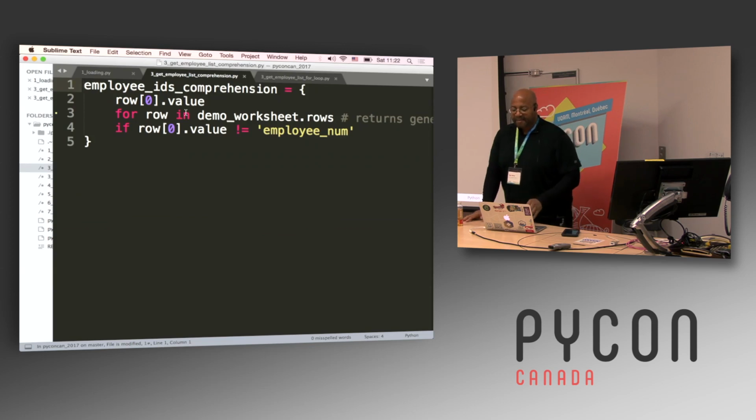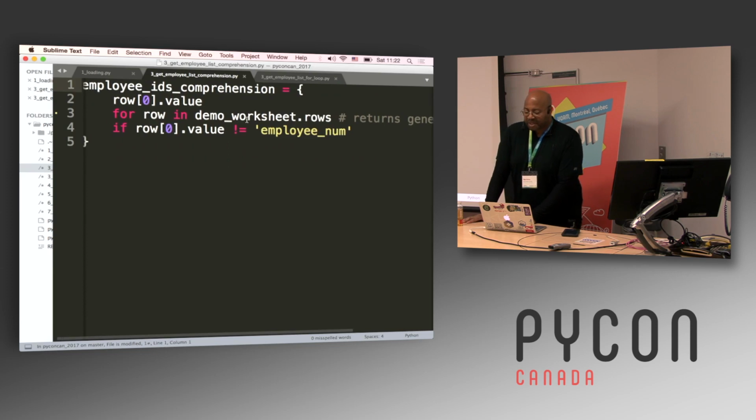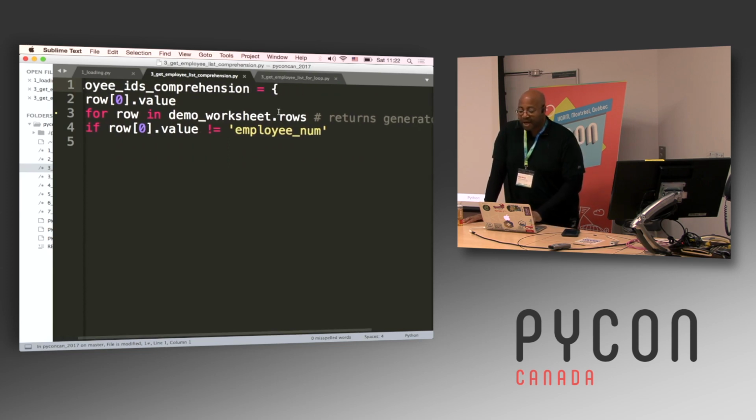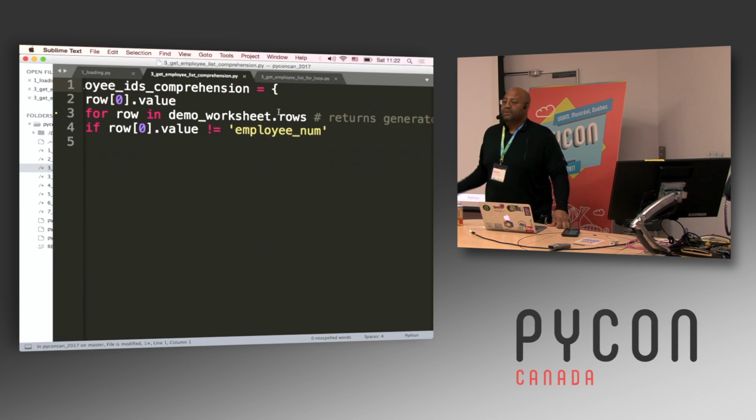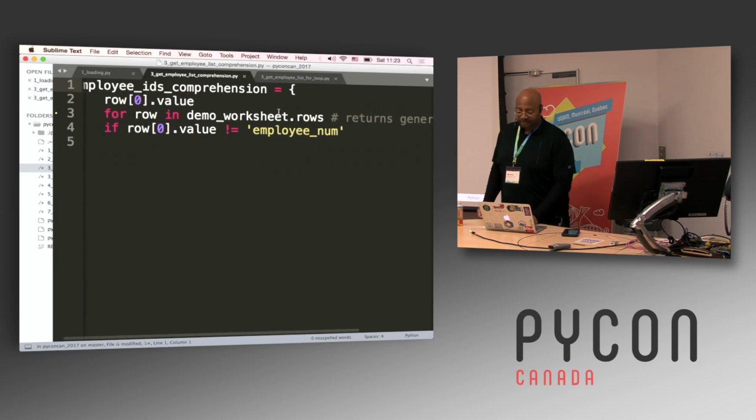So here, I'm making a set comprehension. I'm saying I want the row 0 dot value, for every row in demo worksheet dot rows. We made that demo worksheet object before, which was a worksheet. Demo worksheet dot rows in Openpyxl is going to return a generator object, and that generator object is going to give you a tuple of values for each row.